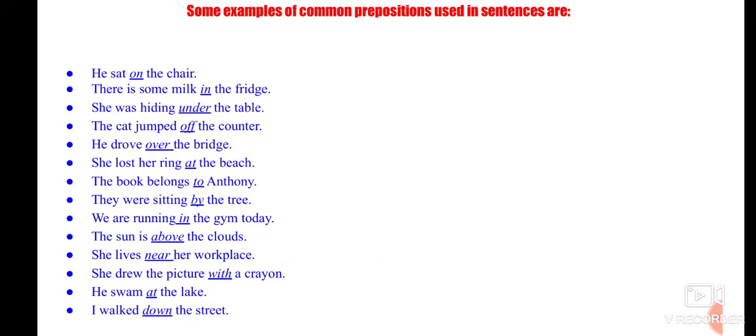All the underlined words here are the prepositions, right? So he sat on the chair surface. There is some milk in the fridge. She is hiding under the table. The cat jumped off the counter. He drove over the bridge.